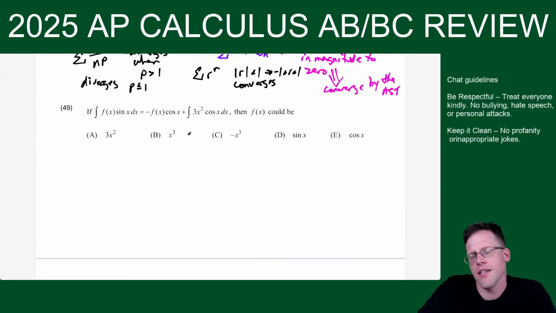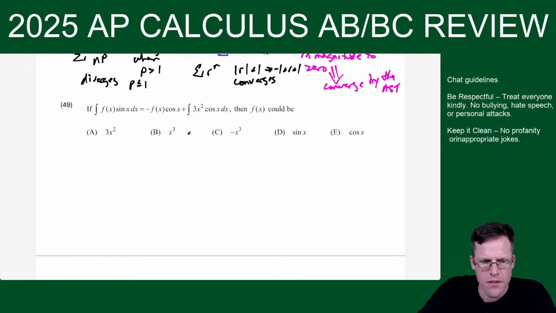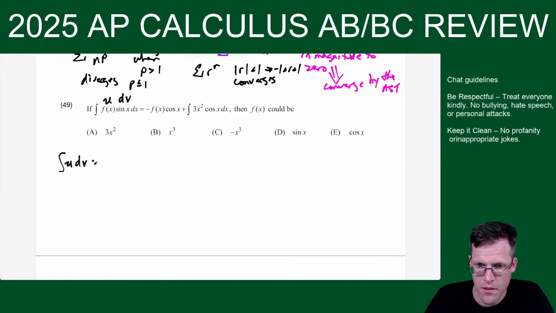So this is integration by parts, but a little wacky. Remember, the integral of u dv equals uv minus the integral of v du.